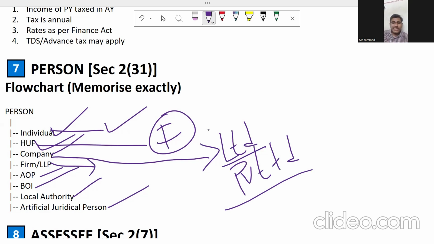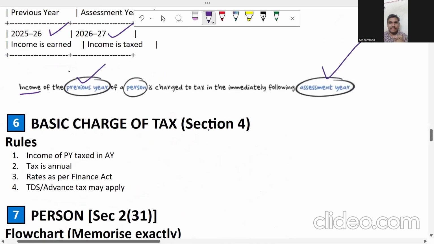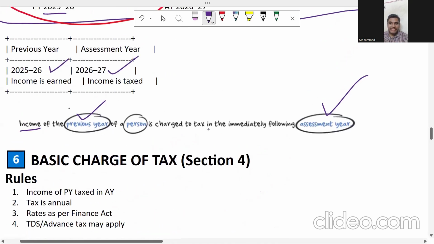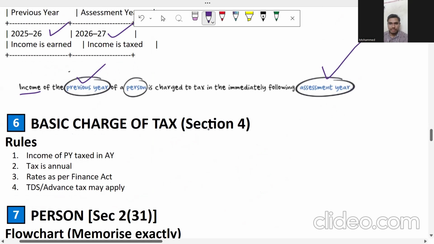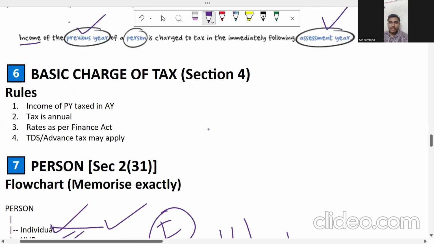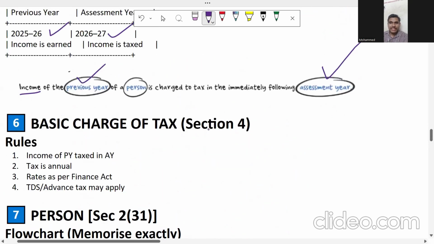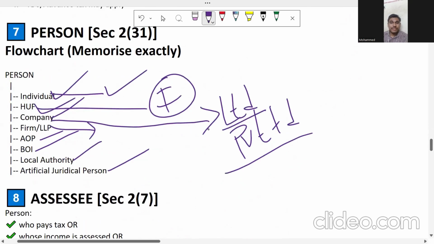What is the importance of this definition of a person under the Income Tax Act 1961? Because who is going to pay the tax? It's a person. Income of the previous year of a person is charged to tax in the immediately following assessment year. Tax is paid by the person. Now, who is the person? Person is individual, HUF, company, AOP, BOI, local authority, and artificial judicial person.